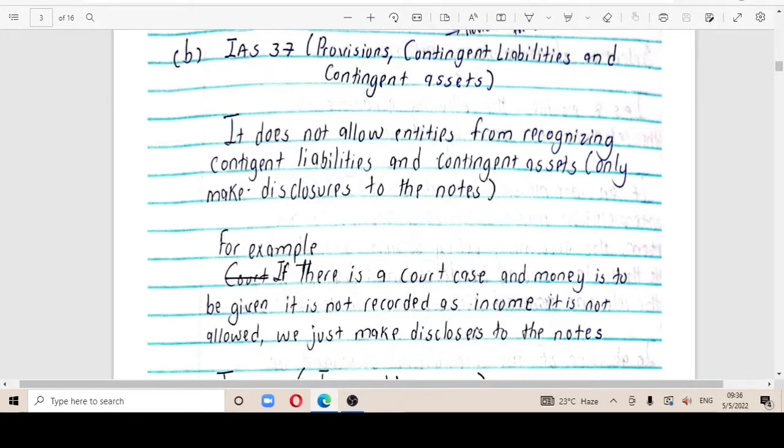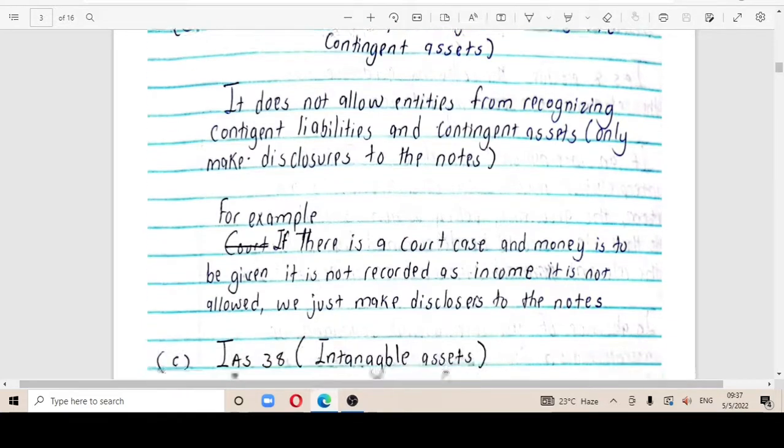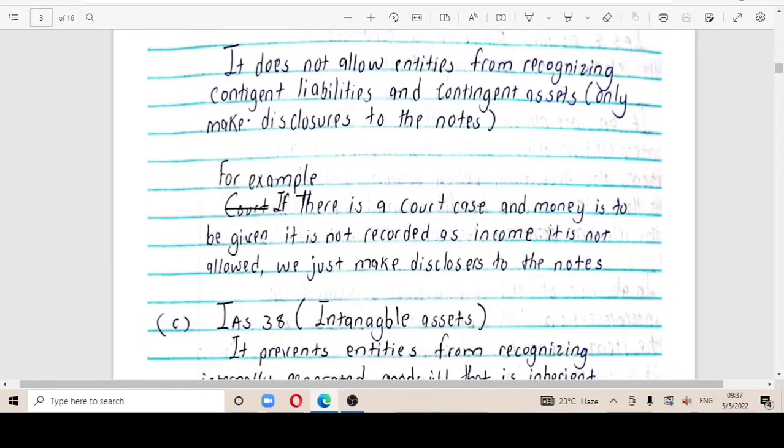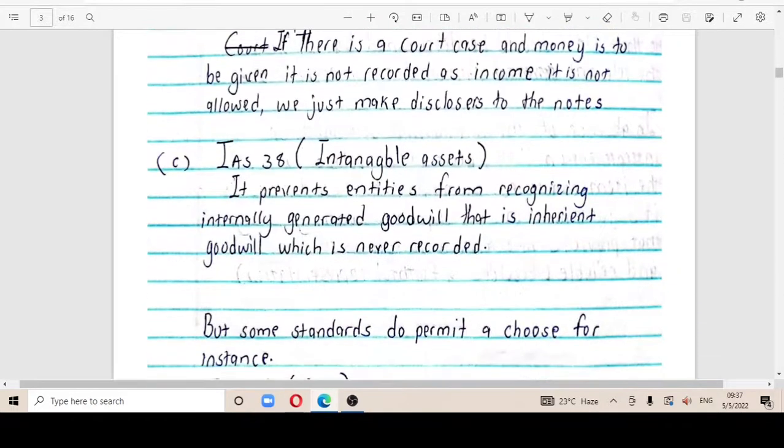But for this standard, what we need to pick out is that it does not allow entities to recognize these contingent liabilities and contingent assets. It says you only make disclosures in the notes. So for example, if there is a court case and money is to be given, it is not recorded as income. That is not allowed. We just have to make disclosures in the notes.